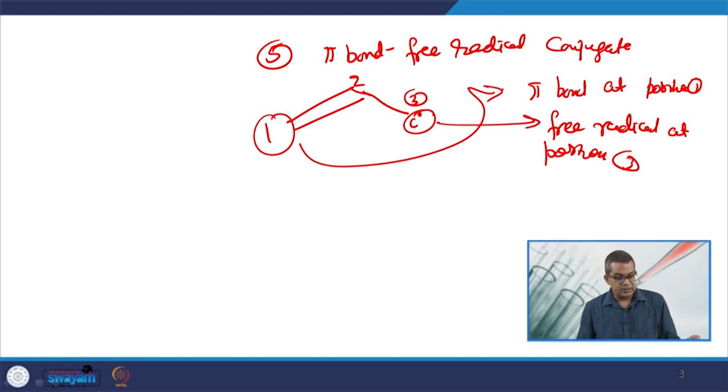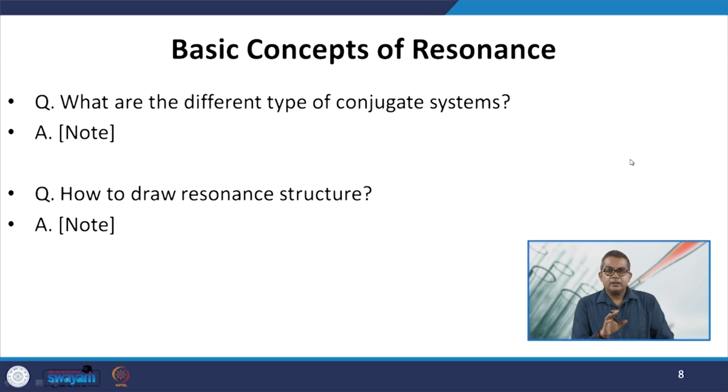So, these are the different types of resonating concepts. Now, the question arises how we can draw the resonating structure. This is again a very typical thing. Previously we studied the different types of conjugate systems, and they are very useful in any kind of polymeric system. Based on this, the question is how we can draw any resonating structure. So, let us have a brief about this approach.